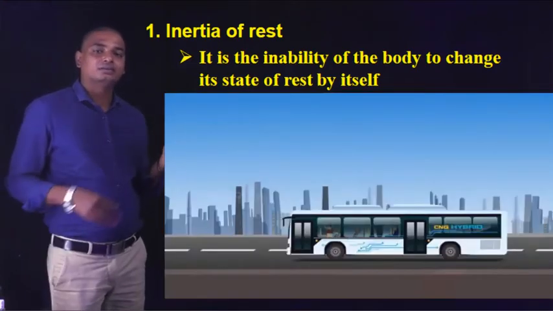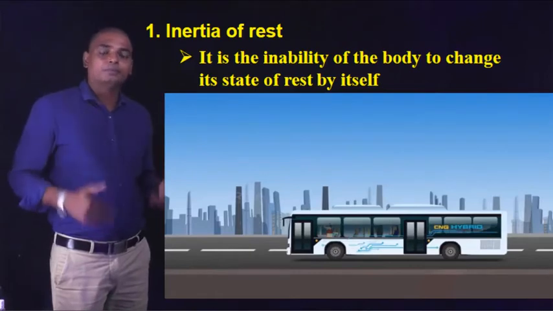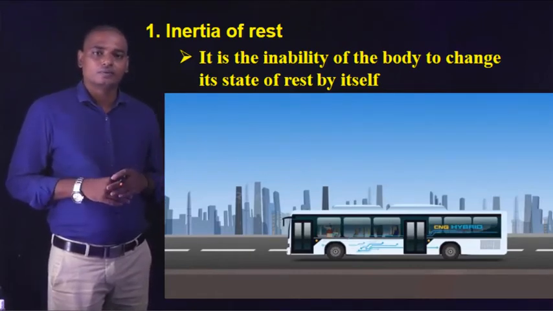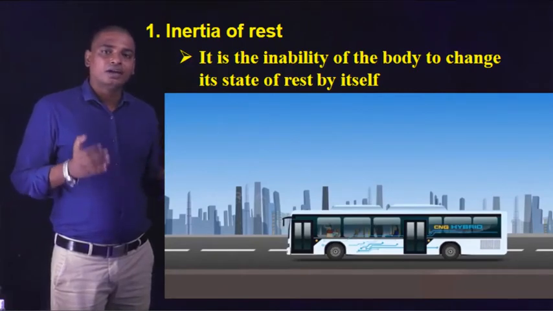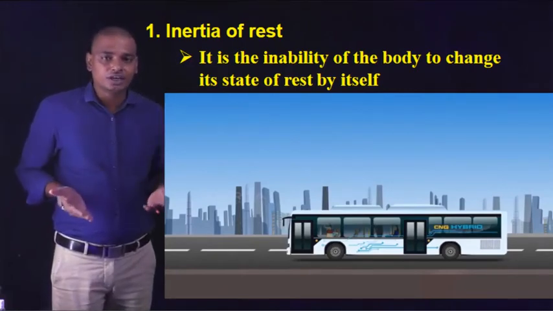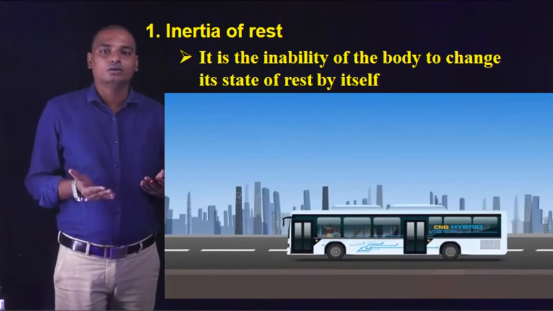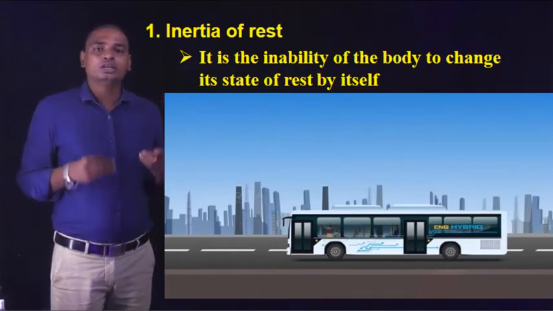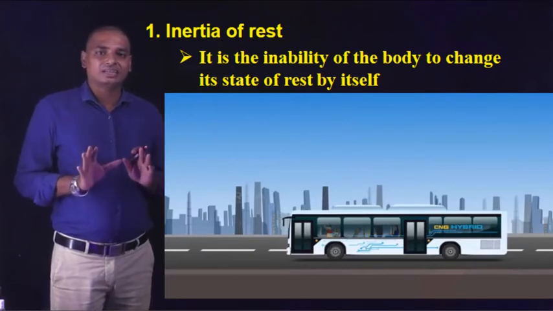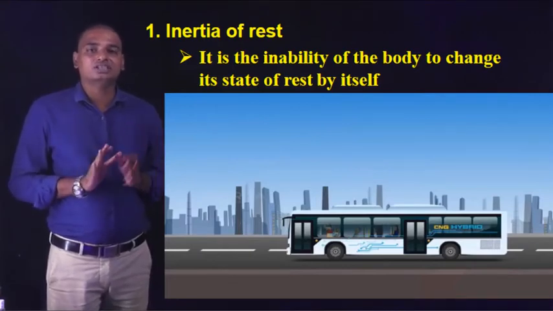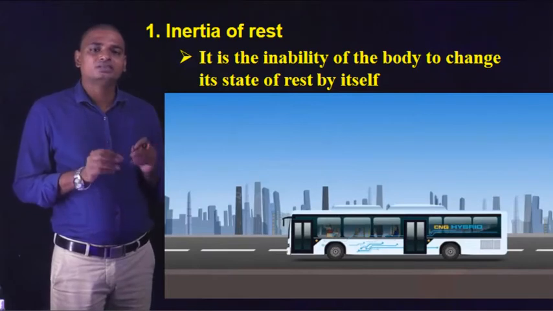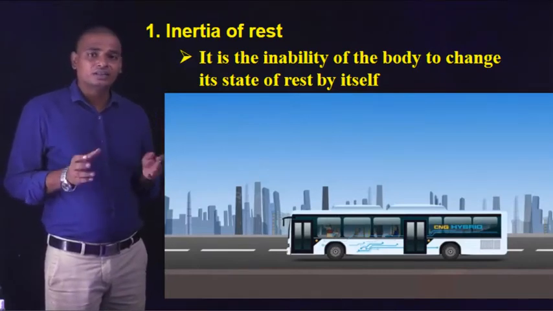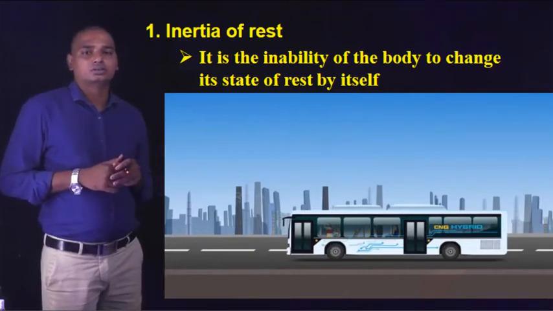But the remaining part of the body continues to be at rest due to inertia. Therefore, when the bus moves suddenly, his feet also move suddenly forward, but the remaining body, due to inertia, stays at rest. Inertia opposes the sudden changes. So he feels like he fell backwards.